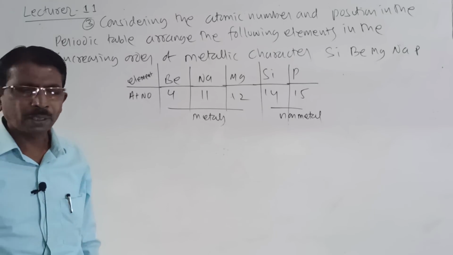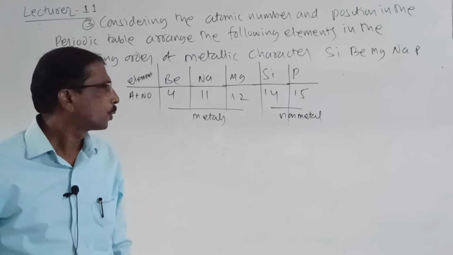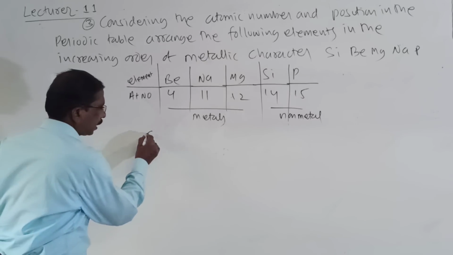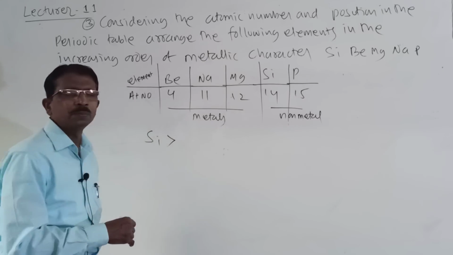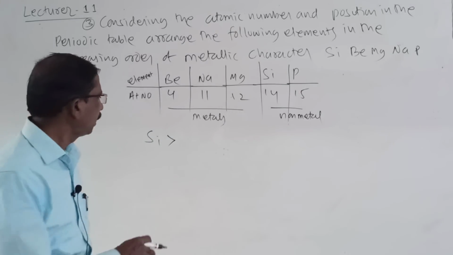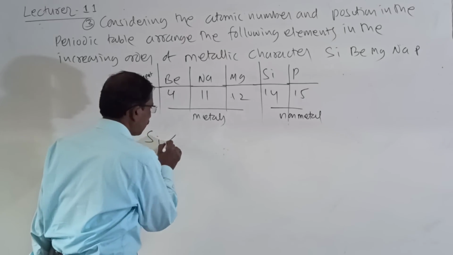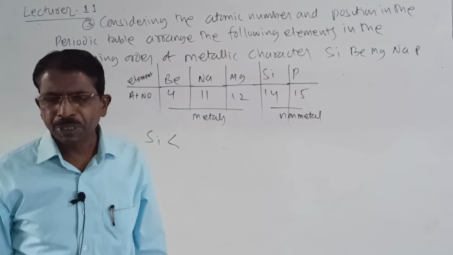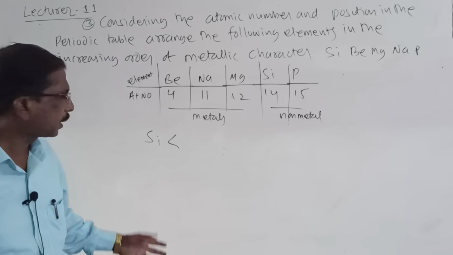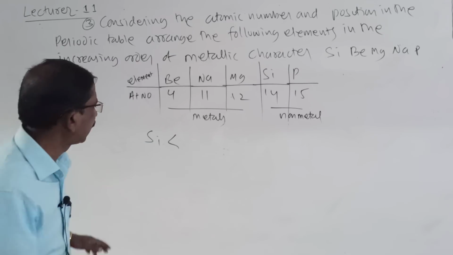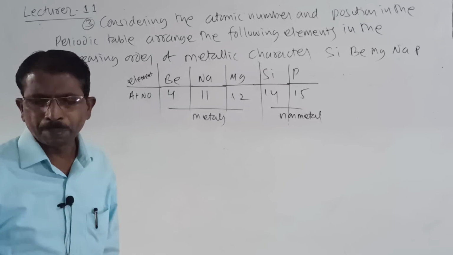So look here, silicon is a non-metal. So if you go like this, first you will come to phosphorus.